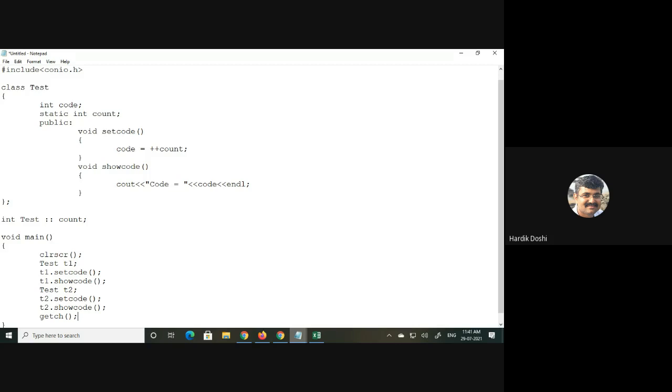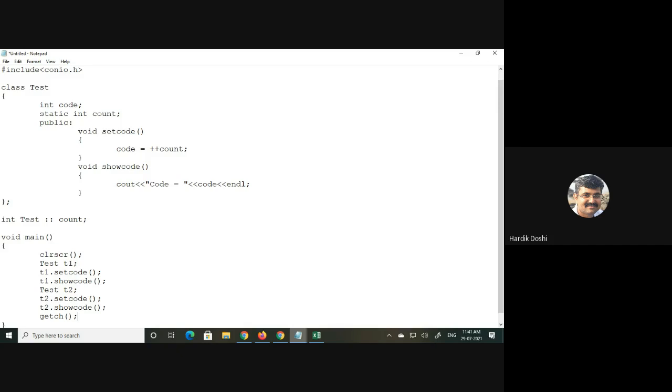I will explain how memory is defined, how memory is allocated. We need to see the class members. From the class members, we need to exclude functions. So how many members are left out? 2 members. Which are they? Code and count. Yes or no? So how many bytes will be allocated? Integer, 2 bytes. So how many bytes? 4 bytes for T1 and 4 bytes for T2.